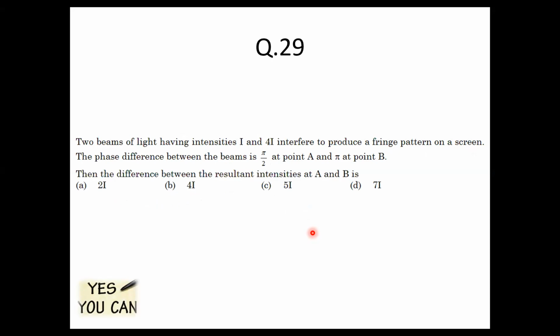29. There are two beams of light having intensity I and 4I that interfere to produce a fringe pattern on a screen. The phase difference between the beams is pi by 2 at point A and pi at B. Then what will be the difference between the resultant intensities? So you take a point A where the intensity is IA, and IB at the other. For one, take the phase difference as pi by 2, and for the other, take pi.